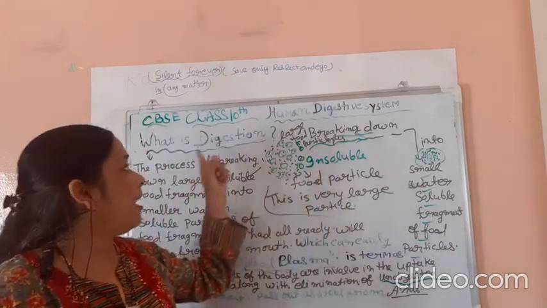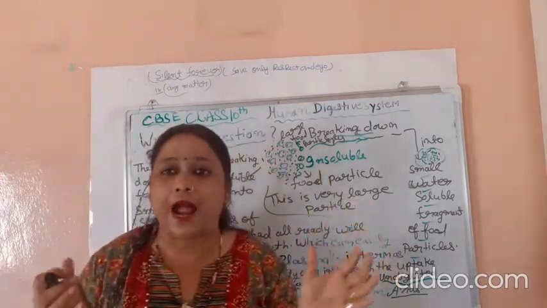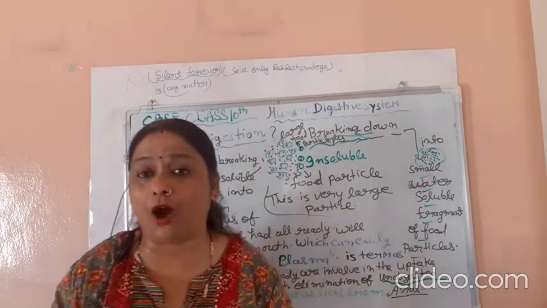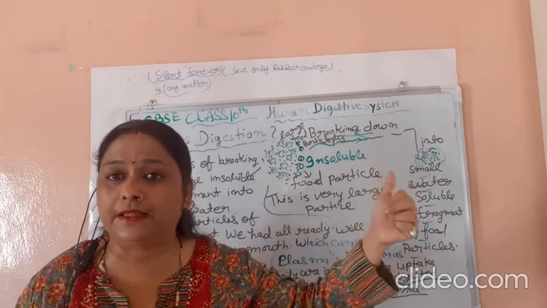Here we only learned what digestion is and how to define it. This is a very important part of the human digestive system.